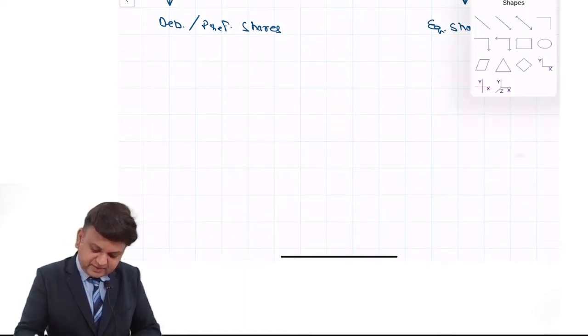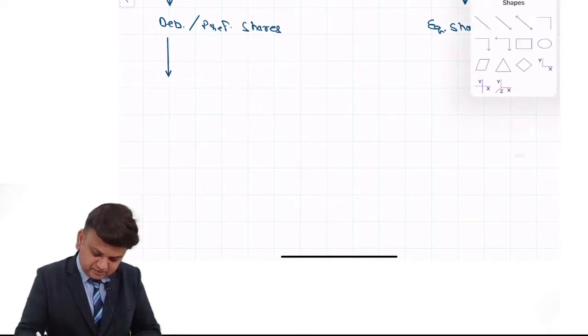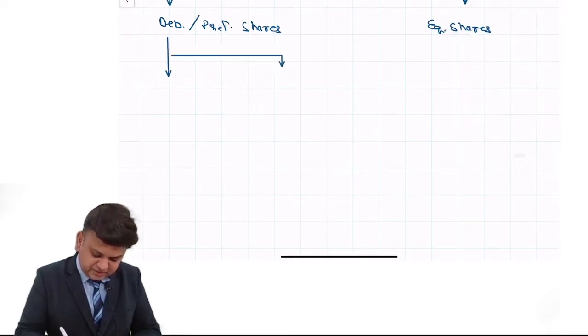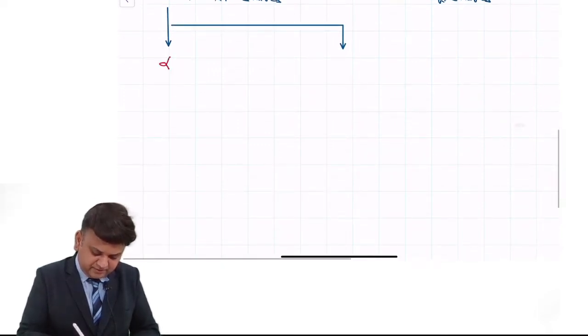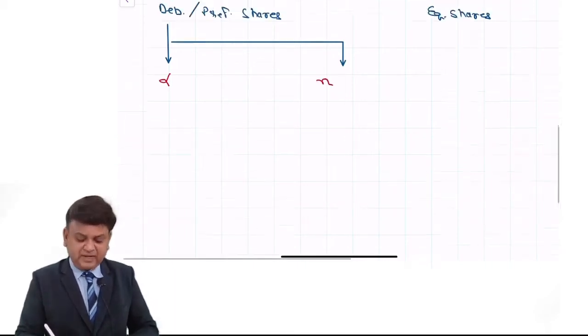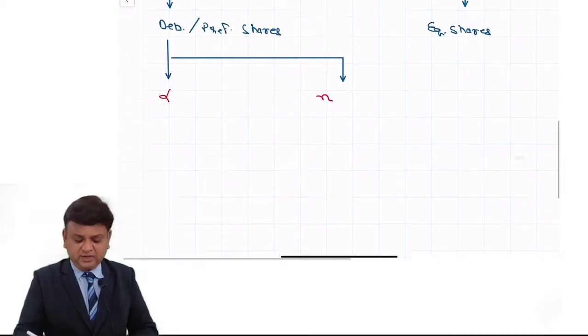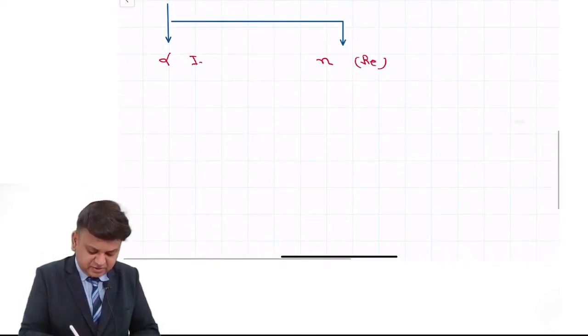In case of debentures and preference shares, we will be having the valuation and decision making if the security is issued for perpetuity, and if the security is issued for a certain time period, in a way that is called redeemable security and irredeemable security.